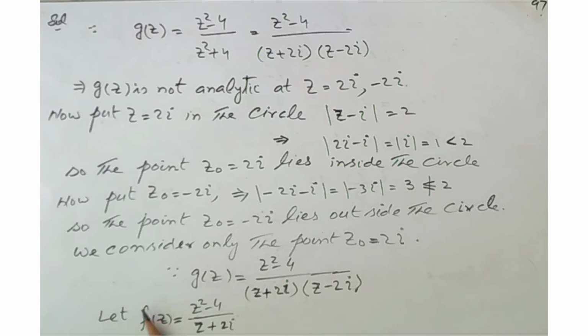So we consider the other function f of z as z square minus 4 over z plus 2 iota, because if we put 2 iota in the other factor, it becomes 0 and the function will be infinity. So we eliminate this term from this function. We take the new function as f of z equal to z square minus 4 over z plus 2 iota. Now we put the value z0 equal to 2 iota in this function.